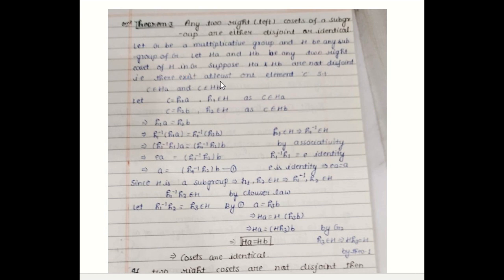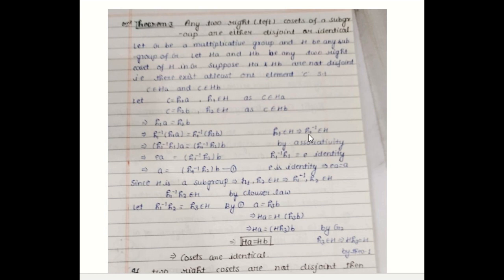So this implies what? That there exists at least one element which is common to both. So let that element be C. So C belongs to HA and C belongs to HB, both. Now, all the elements of HA are of the type H1A, where H1 belongs to capital H, and all the elements of HB are of the type H2B, where H2 belongs to capital H. So let C be equal to H1A in HA and C be equal to H2B in HB. But C is a unique element, so H1A will be equal to H2B. So now we have what?